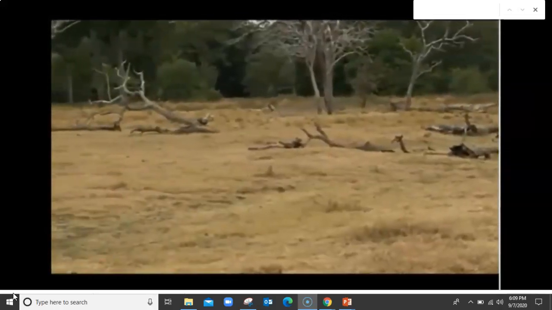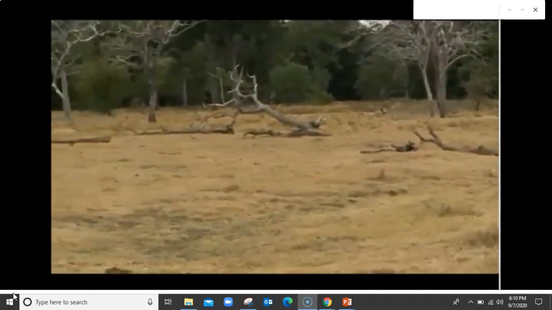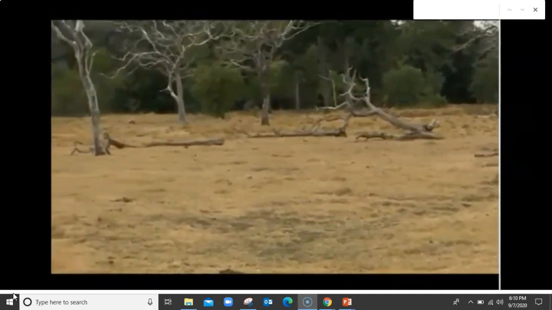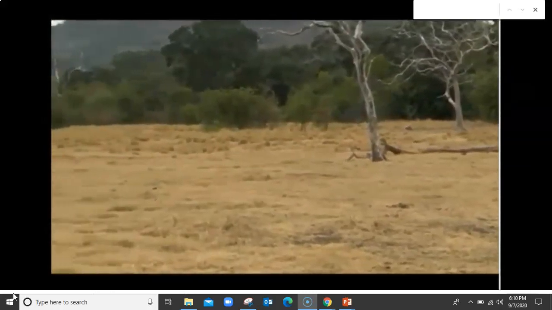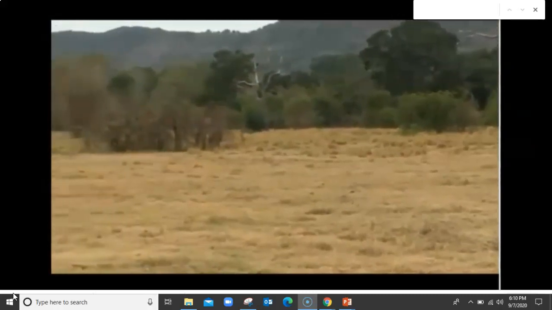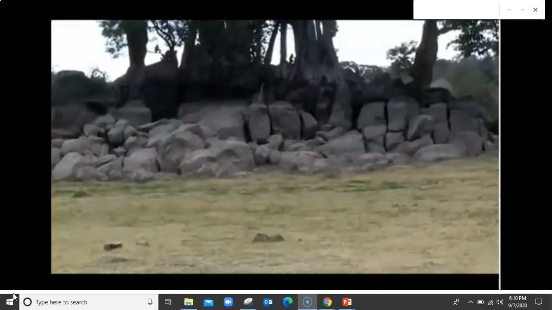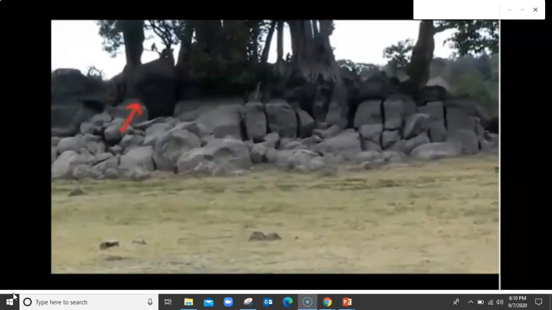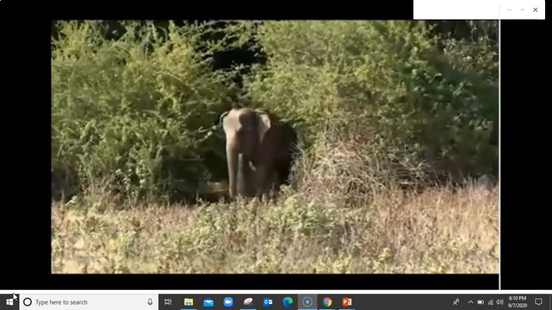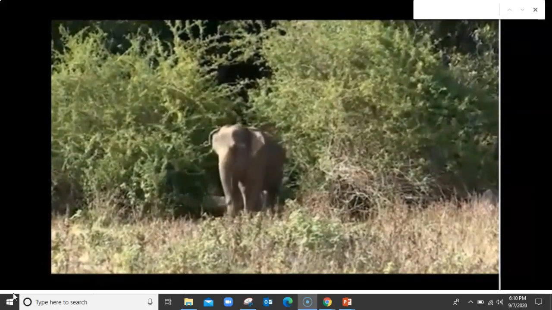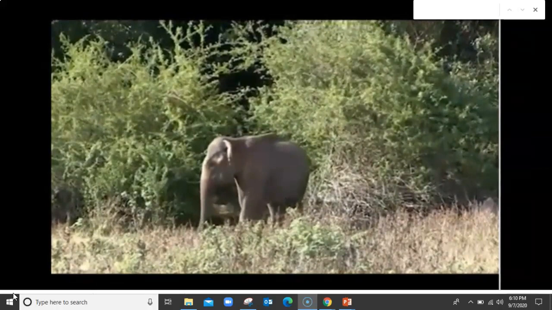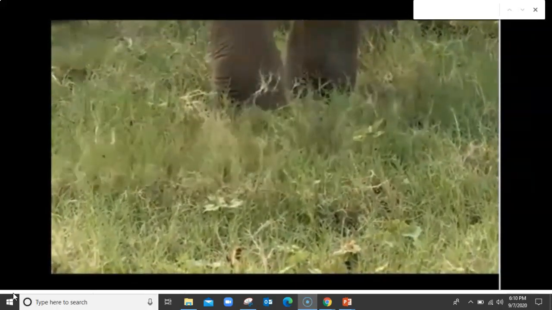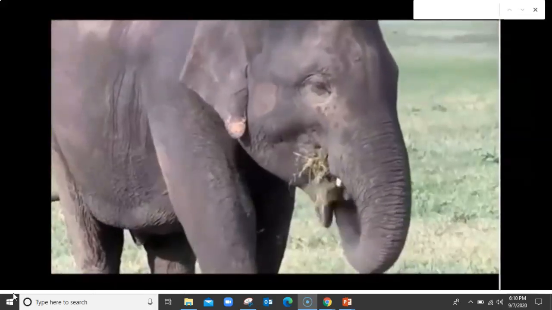During the drought, it doesn't rain for about 8 months. Just a few months ago, this large grassland was a lake. You can see the dark line where the water used to be. But as the water dried up, nice green grass grew on the rich soil of the lake bottom. So the elephants leave the forest during the day to eat the grass. Grasslands are another ecosystem that elephants thrive in.